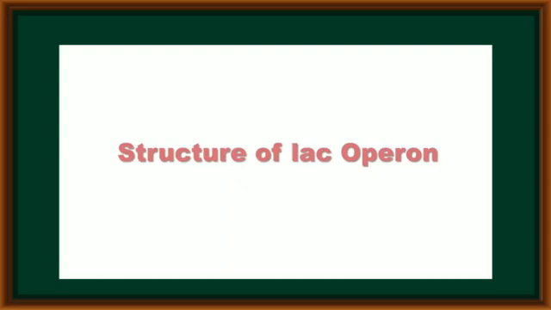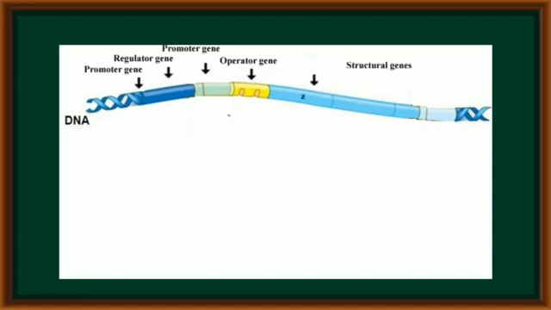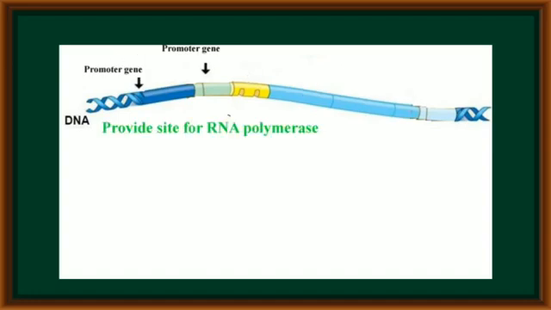Now, when we observe the structure of the lac operon on DNA, various genes are present: the regulatory gene, promoter gene, operator gene, and structural genes Z, Y, and A. The promoter gene provides a site for RNA polymerase enzyme binding to initiate transcription.